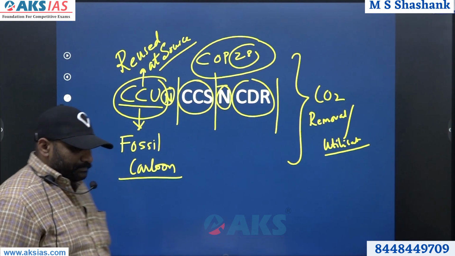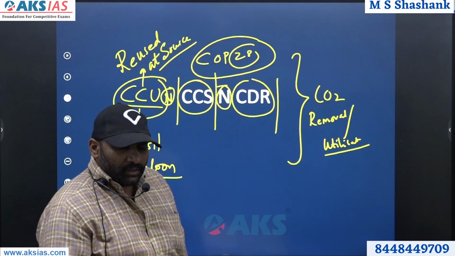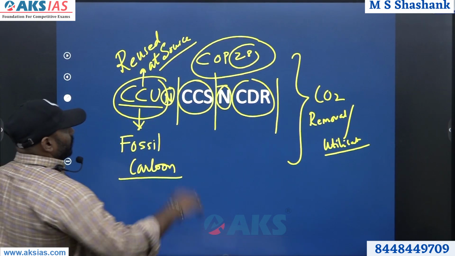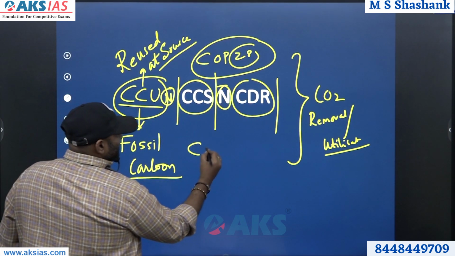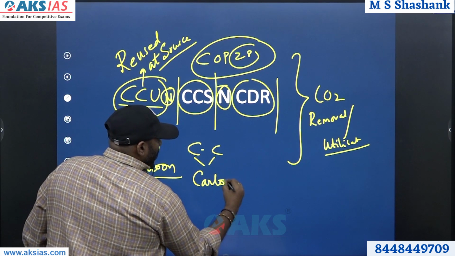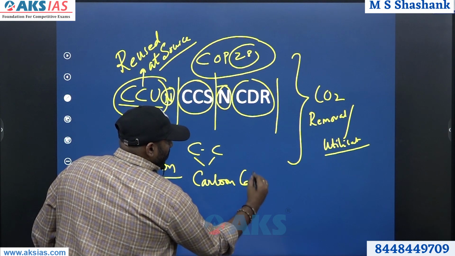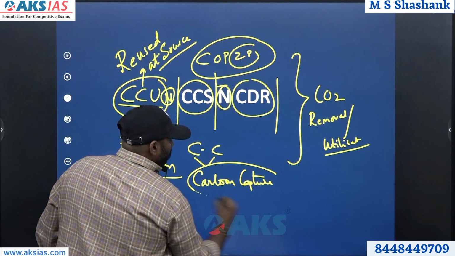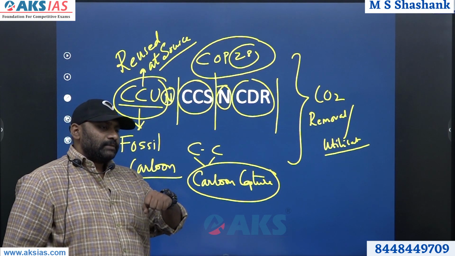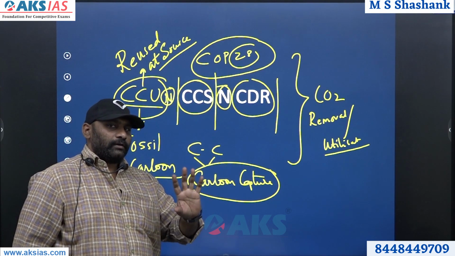It means fundamentally, for you to remember very easily, let's look at CC. CC fundamentally means carbon capture. So you're capturing carbon. After capturing carbon, you do whatever you want. That's a different volume.